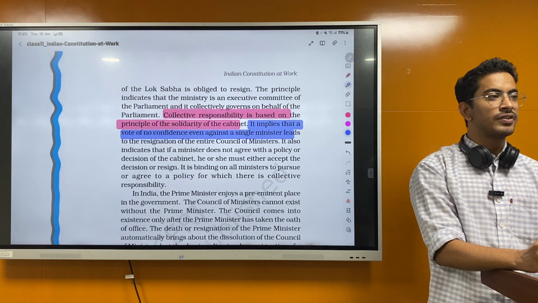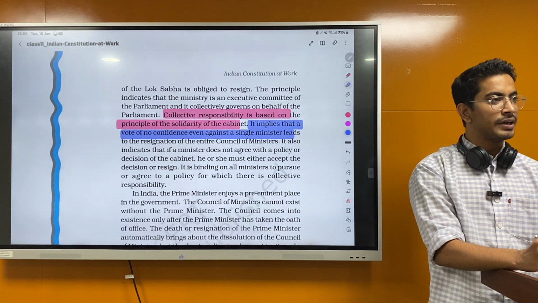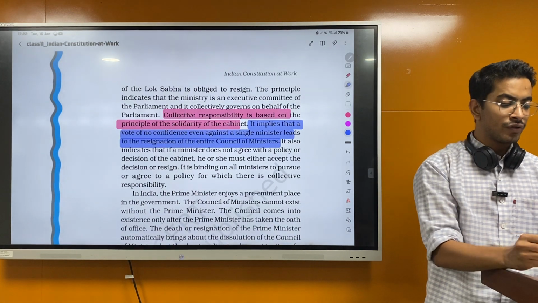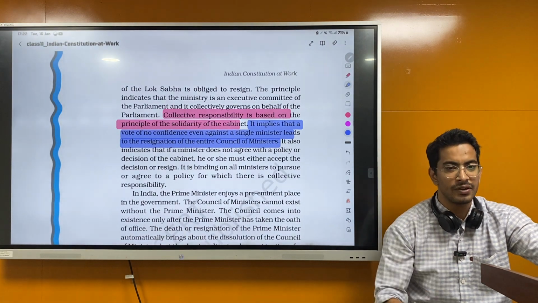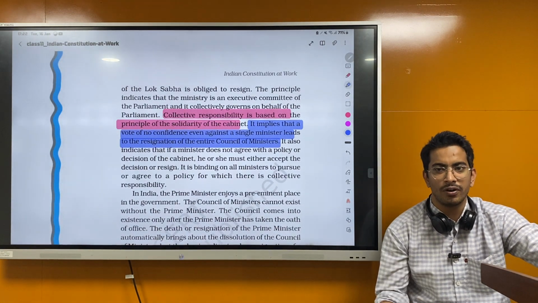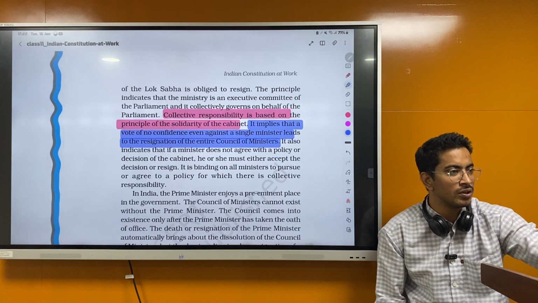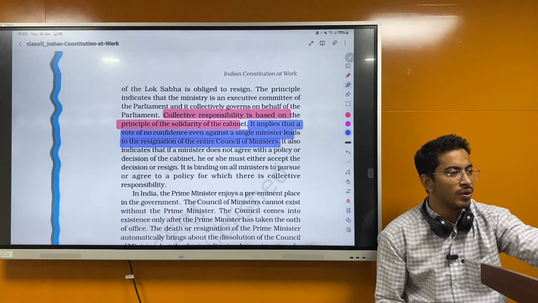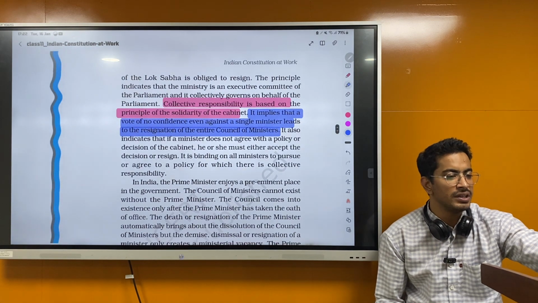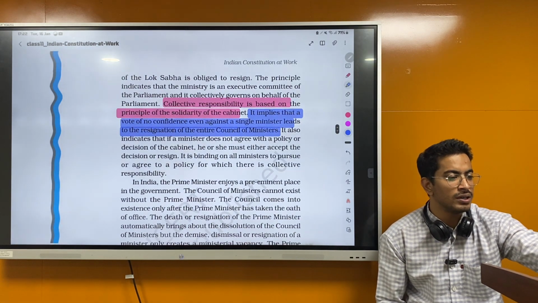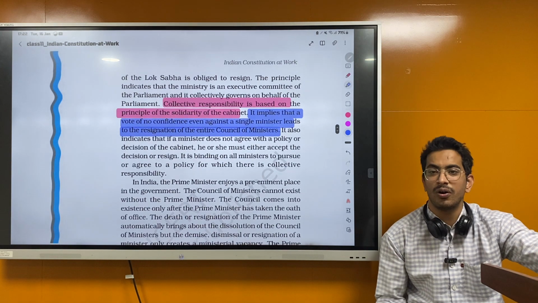because they have a collective responsibility. The whole Council of Ministers has a collective responsibility. If a vote of no confidence has been passed and it gets approved, the whole Council of Ministers will resign. That is the fall of government itself, that the government has lost its majority or confidence. Okay. It also indicates that if a minister does not agree with a policy or a decision of the cabinet, he or she must either accept the decision or resign.